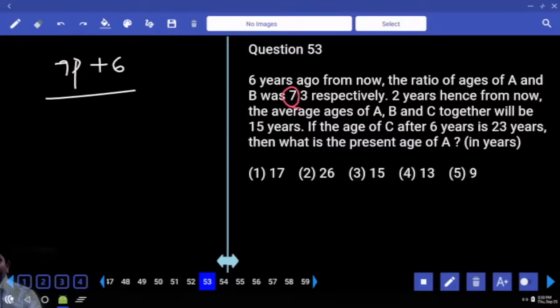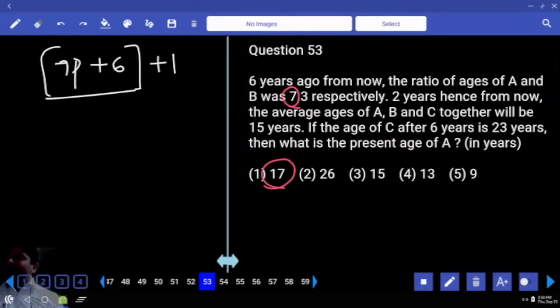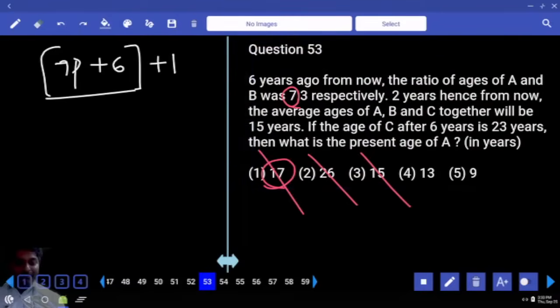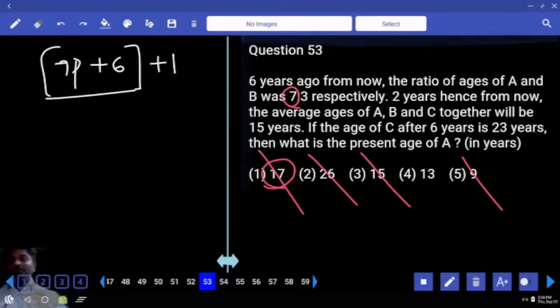If you treat this as your answer, to this if you add 1, that should be a multiple of 7. It is already a multiple of 7, and an extra 6 is there. If you add 1, then it will become a multiple of 7. Am I right? That is what I am verifying now. Plus 1. No. Plus 1. No. Plus 1. Maybe. Last. Plus 1. No. Over.